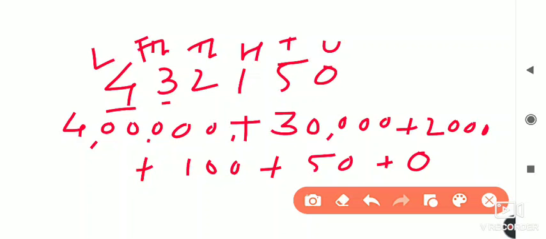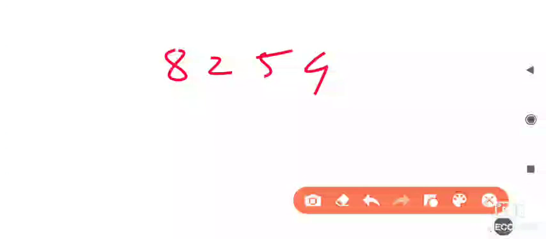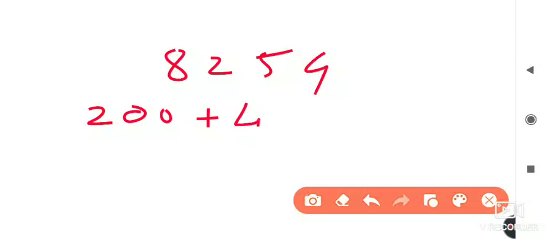Sometimes they ask for the answers in jumbled form also. At that time you have to find the answer. For example, suppose the number is 8, 2, 5, 4, and its expanded form they may give you this way: 200 plus 4, with the place values written in a jumbled order, then the tens place, then the thousands place.